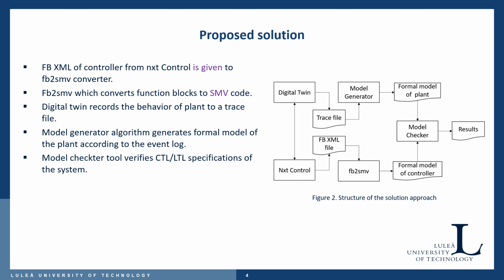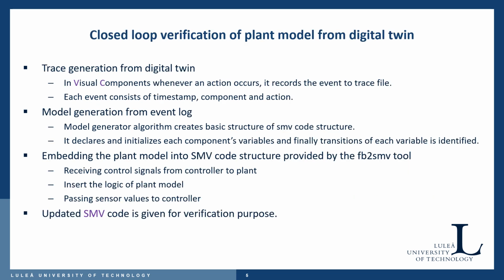The model generator creates a model file depending on the order of the recorded actions in the trace file. The formal model of the plant is then added to the SMV skeleton structure provided by the FP2SMV tool. The functional properties and safety properties of the system are added to the model file prior to model checking. The updated model is fed to a symbolic model checker tool, NuSMV, which verifies CTL and LTL specifications of the system. NuSMV determines whether the specifications are true or returns a counterexample which shows where and how our properties do not hold true.